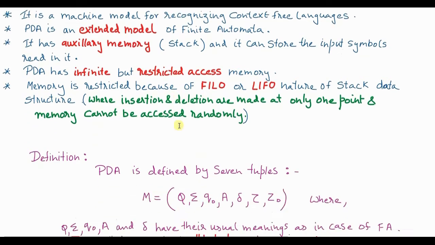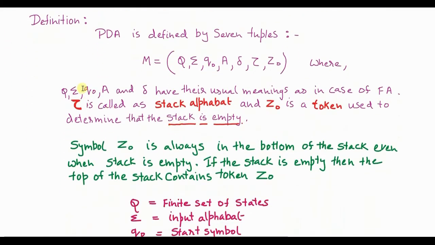Now let's go to the formal definition of PDA. As I told you, PDA is just an extension to finite automata. So as you can see here, PDA is defined by the following 7 tuples. Out of these 7 tuples, the first 5, that is Q, sigma, Q naught, A, and delta, are the same ones that we have used in finite automata. They have their usual meanings as in the case of finite automata.